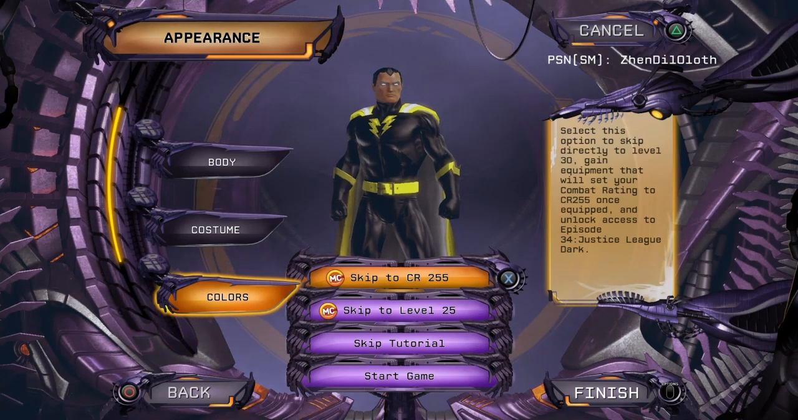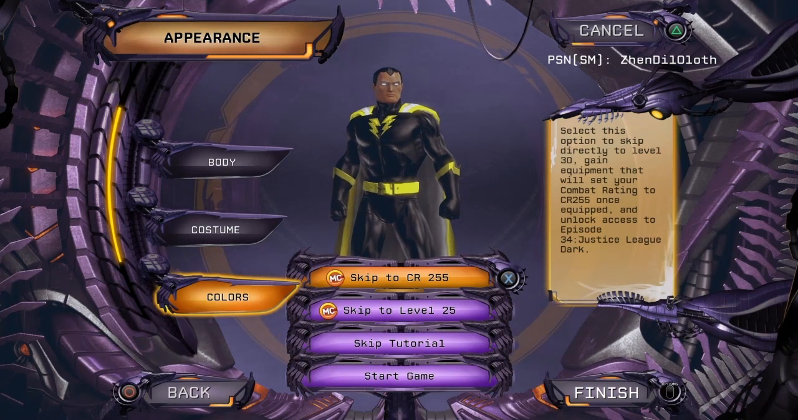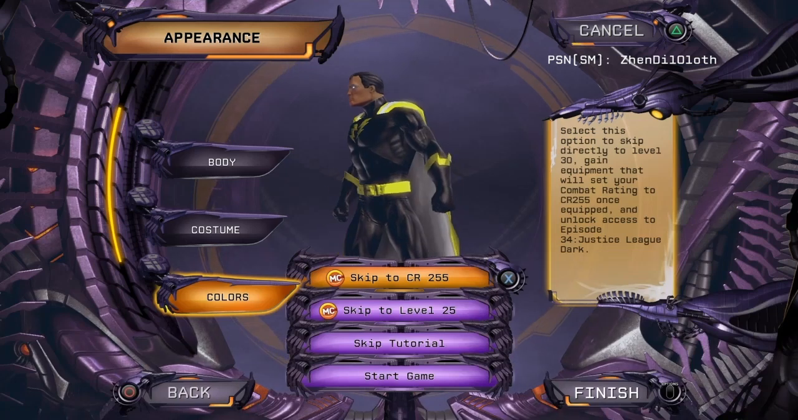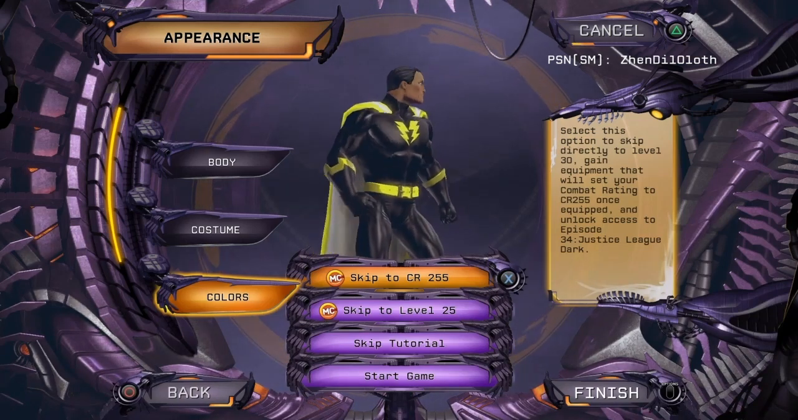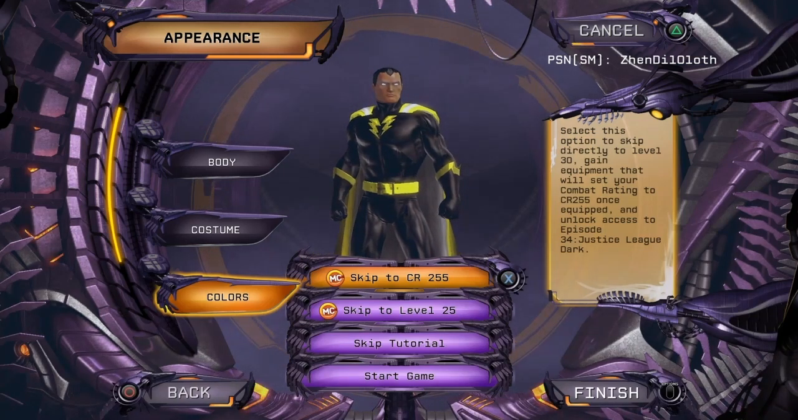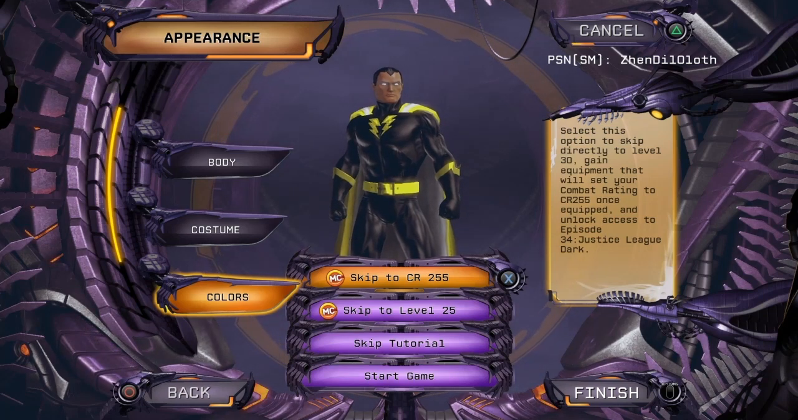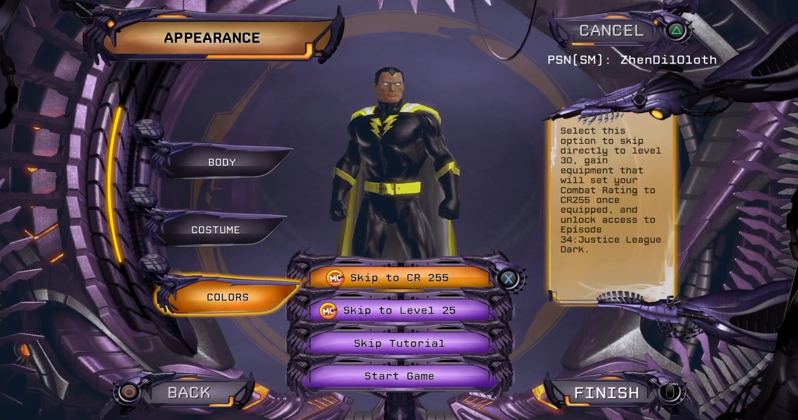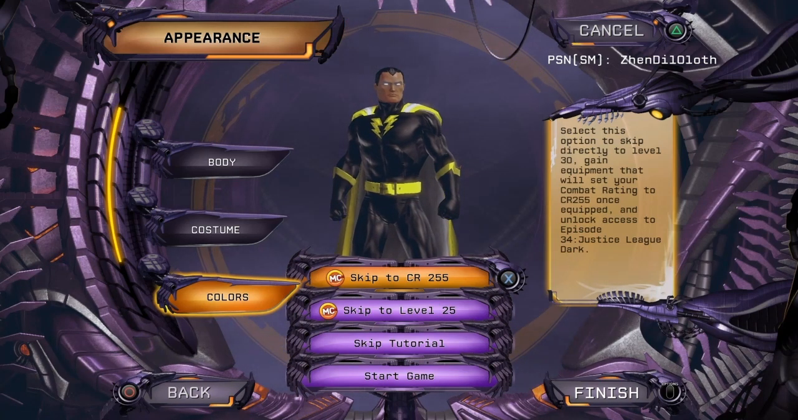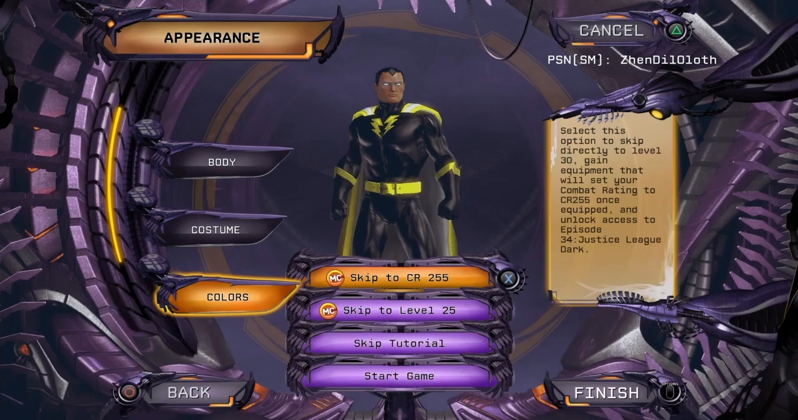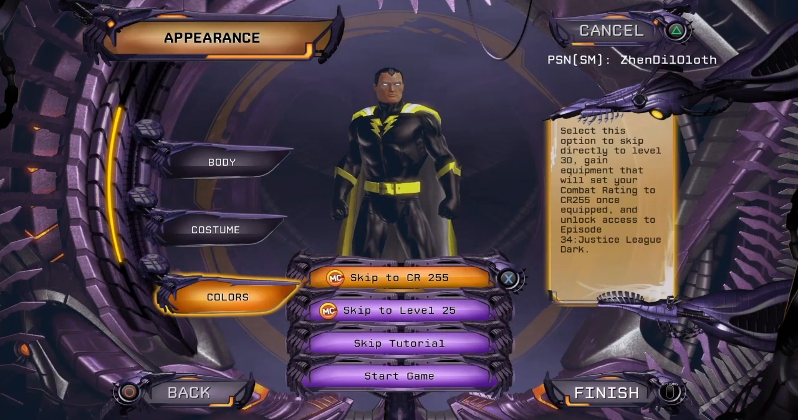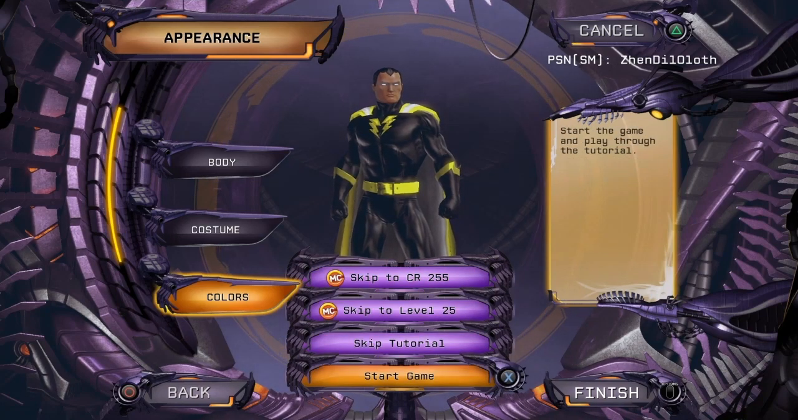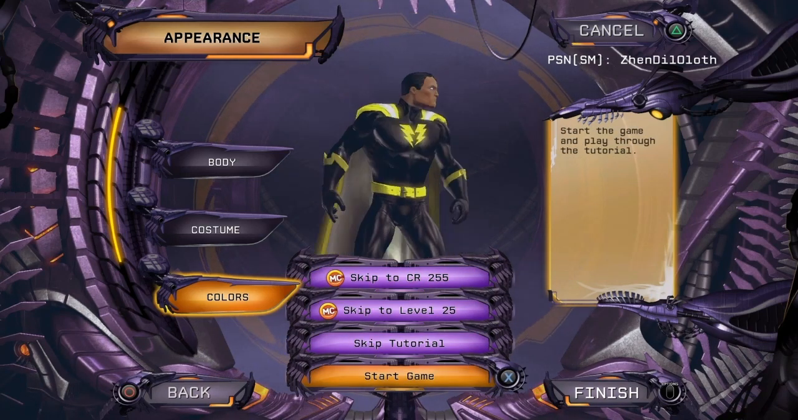If it is your first character, I would strongly suggest not to do that because you have to learn the process of playing the game, and it's something you can do progressively from level 1 to level whatever. So if you skip right ahead to combat rating 255, there's a lot of basic mechanics or basic things about the game that you probably don't know the first time around. So it might be a bit frustrating to skip right ahead to combat rating 255. But at the end of the day, you do what you want to do. So here, let's go with start game.